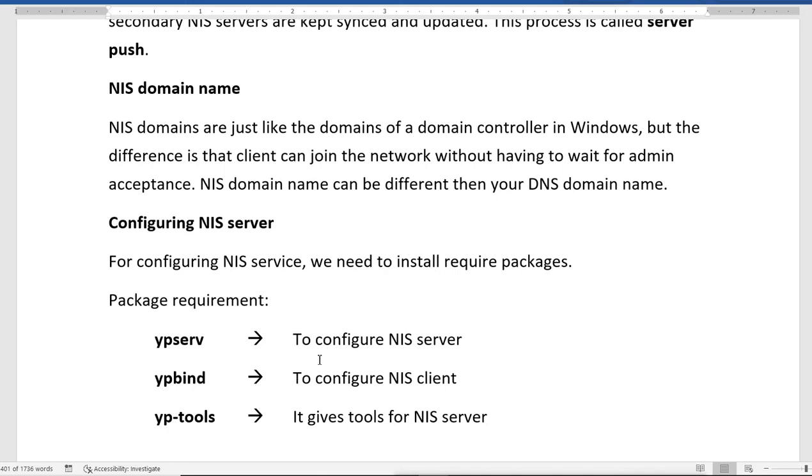For the client, if the client machine wants to join the NIS domain, it needs to have the ypbind package installed. Then yp-tools gives the tools for the NIS server to manage and maintain the server, and some client tools are also available.